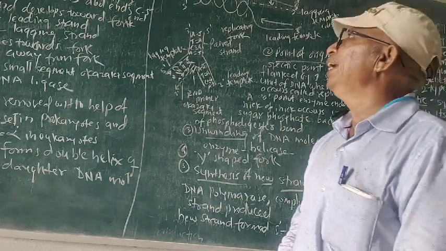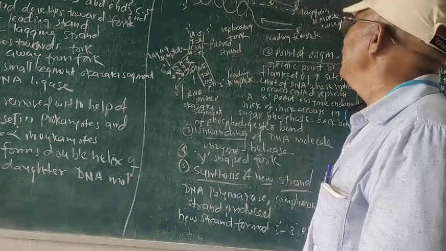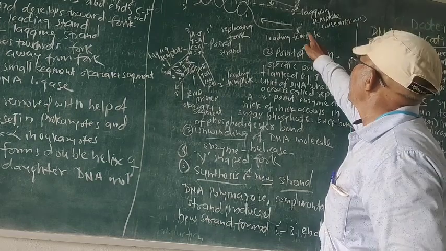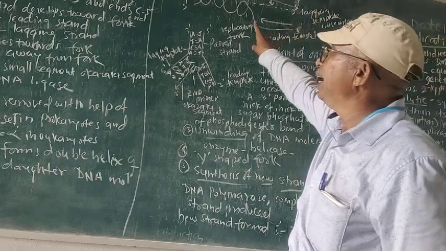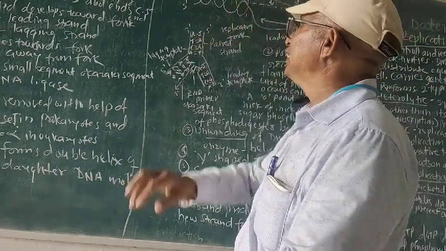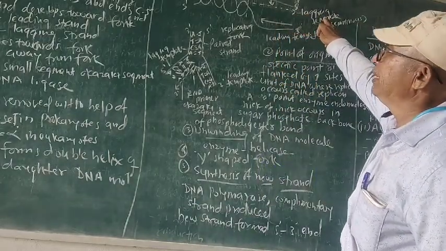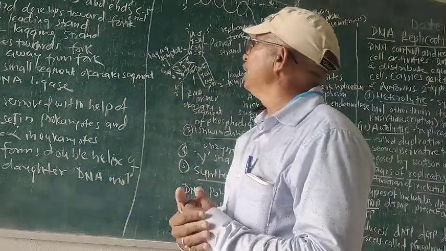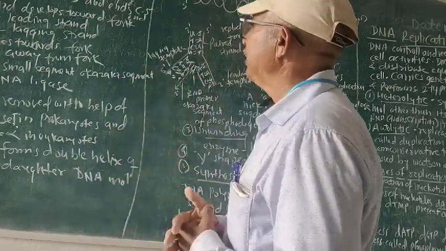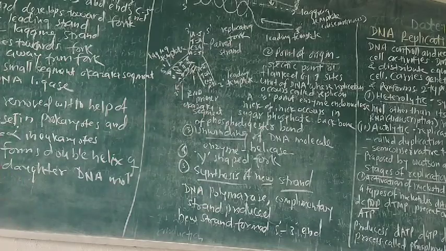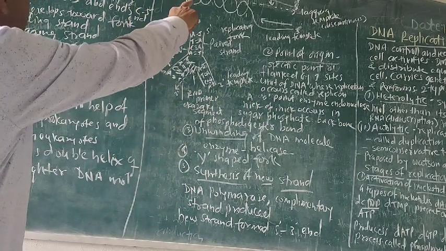Now the leading and lagging strand. What is the leading strand? The template strand with 3' end is the leading strand, and the 5' end is the lagging strand. Now the replication starts at C3 and ends toward C5. Complementary strand there 5'. And we know that here the tuning fork like structure is present, and that tuning fork like structure is producing the continuous leading strand and the discontinuous lagging strand.